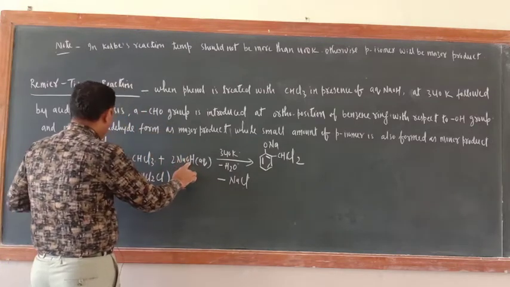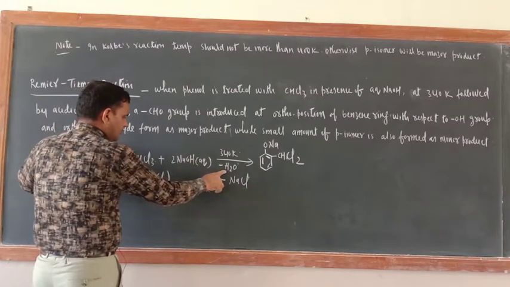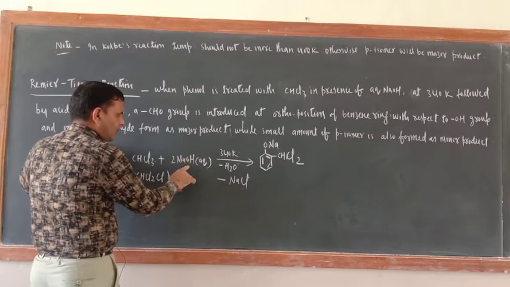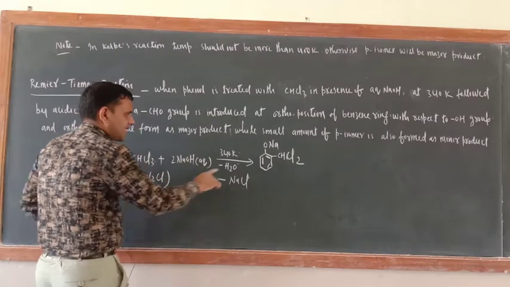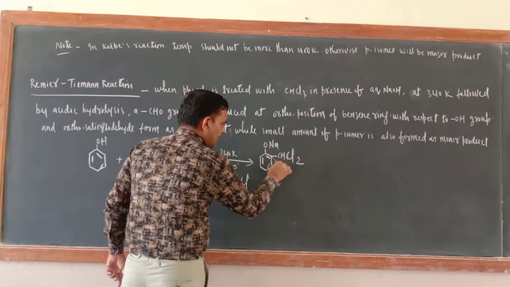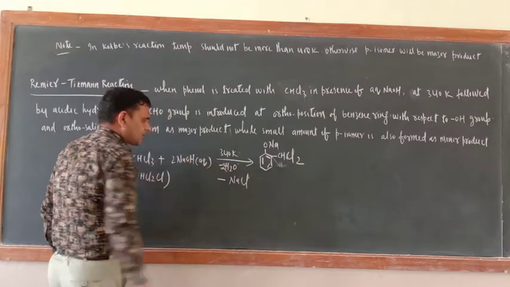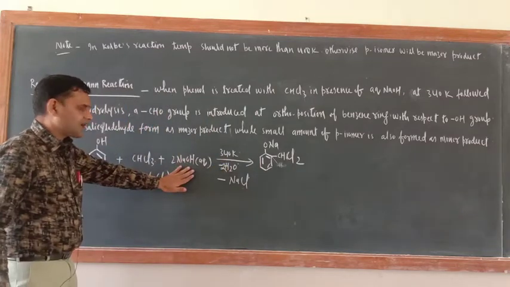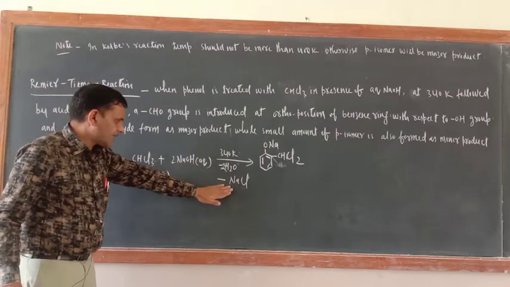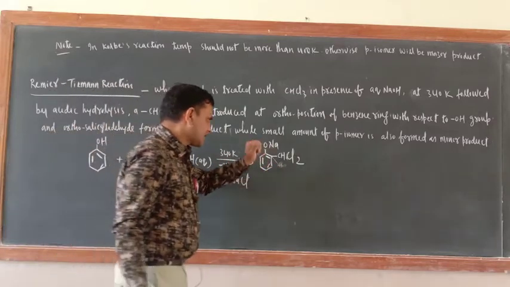Out of two OH, just see, one OH and one H, minus H2O. Now here two NaOH is there, so still one OH is there. So when CHCl2 makes a bond here, one H will come out or not? So this H and this OH, minus 2 H2O. So everything is consumed here or not? 2 NaOH is fully consumed. Here NaCl, minus 2 H2O. Now you have got this product.